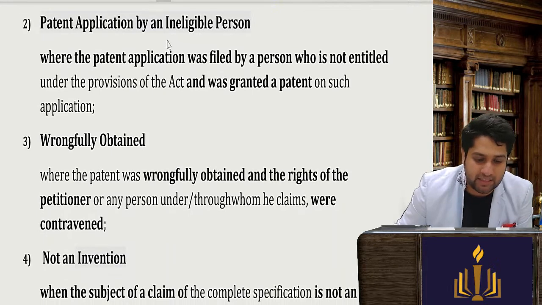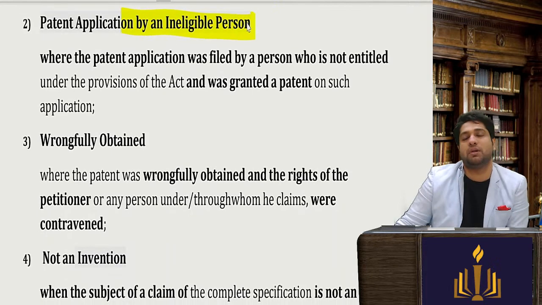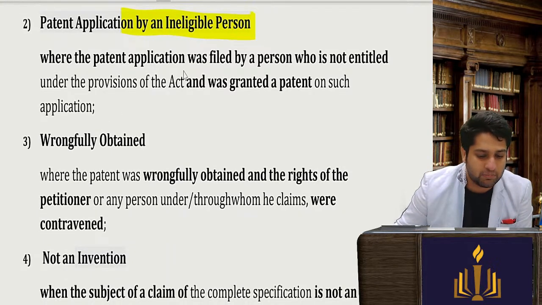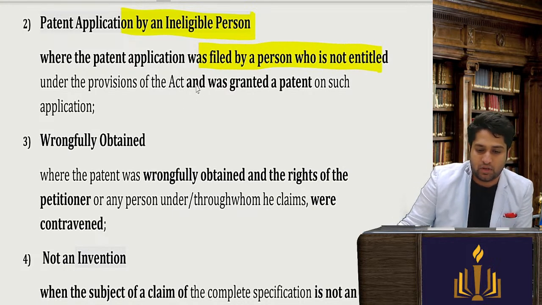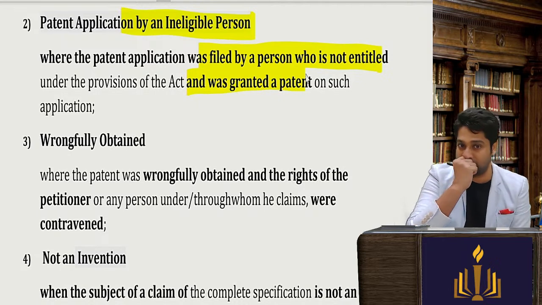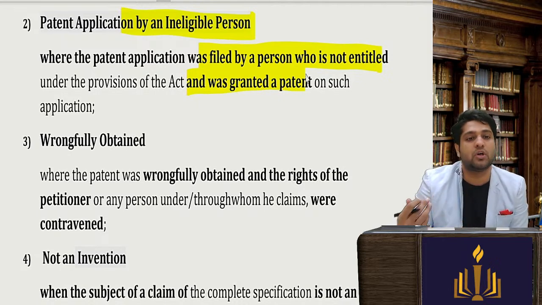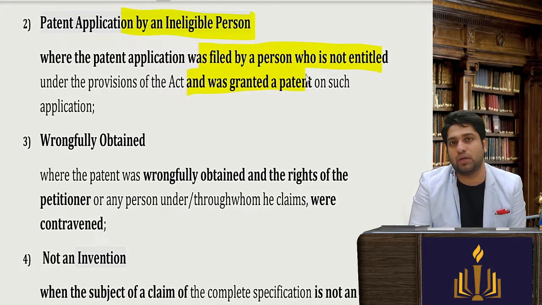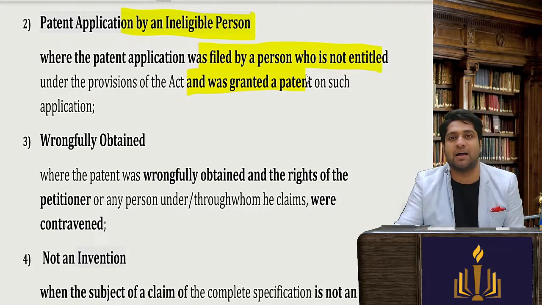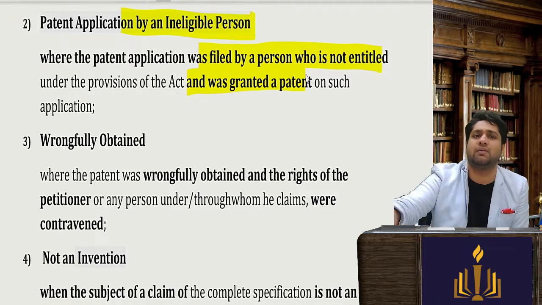Second is the application by an ineligible person, where the patent application was filed by a person who is not entitled. He is not the inventor, he tried to impersonate, say that I am the agent, etc. Then again it will be revoked.